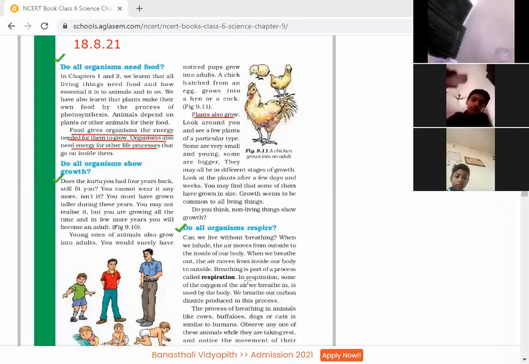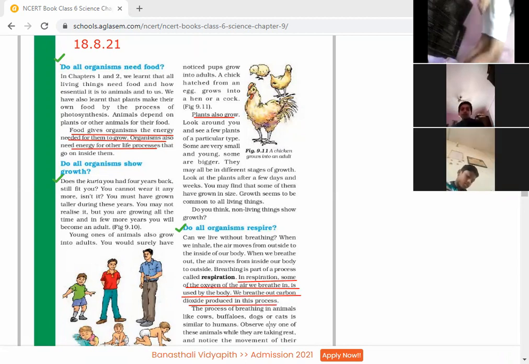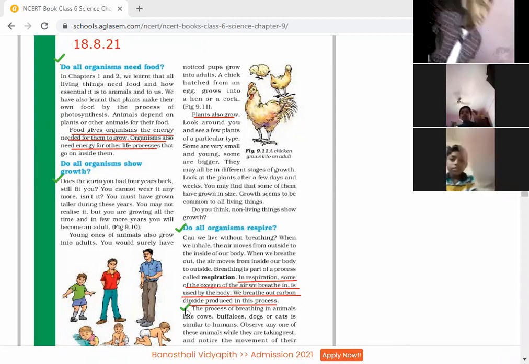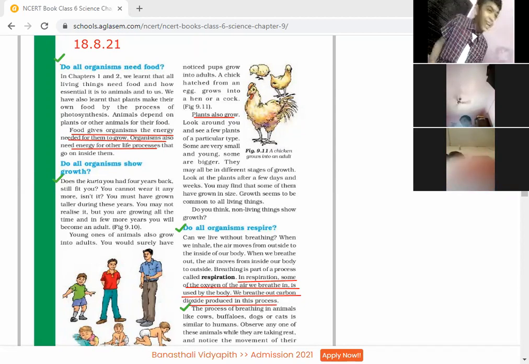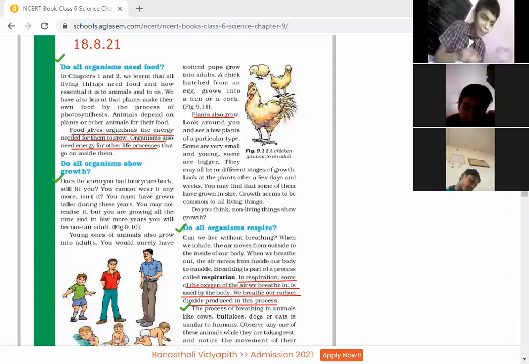In respiration, some of the oxygen of the air we breathe in is used by the living body. We breathe out carbon dioxide produced in this process. The process of breathing in animals like cows, buffaloes, dogs, or cats is similar to humans. Observe any one of these animals while they are taking rest and notice the movement of their abdomen.